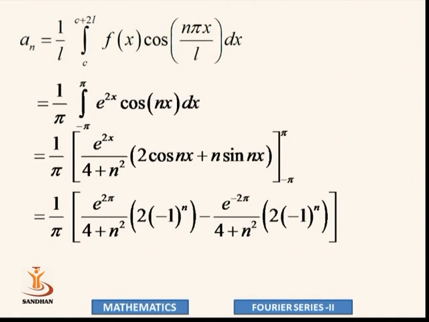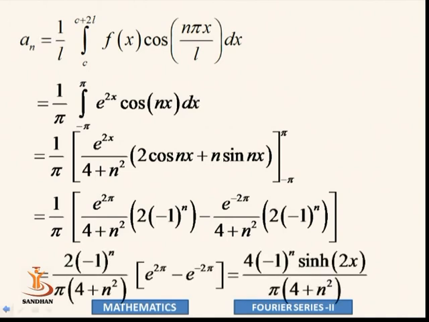So the first term is e raised to 2 pi upon 4 plus n square, 2 into minus 1 raised to n. For the second term, the lower limit is x equal to minus pi, that is e to the power minus 2 pi upon 4 plus n square, into 2 into cos minus n pi. Now cos n pi and cos minus n pi are the same because cos is an even function, so it also gives minus 1 raised to n. Now sin minus n pi is also 0.